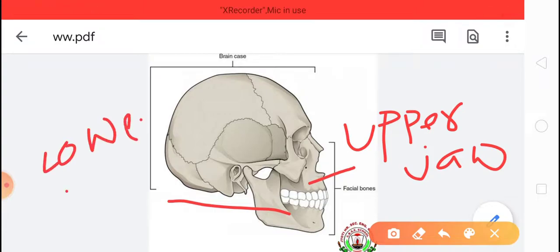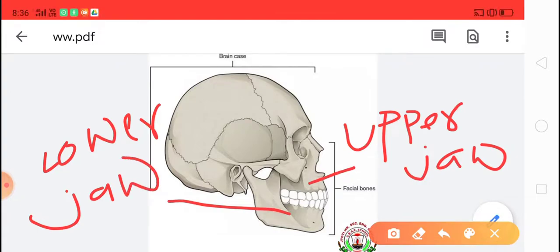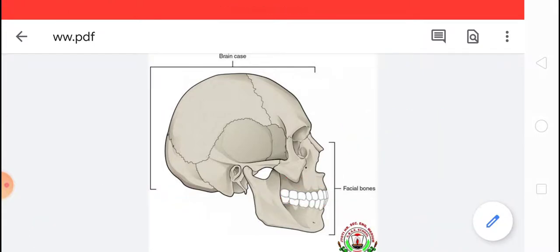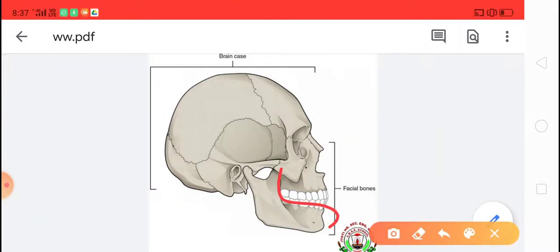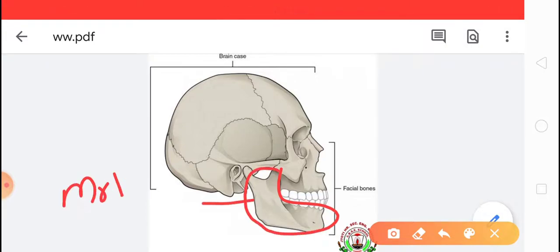And the other bones are facial bones. Our teeth are fixed onto both jaws. The lower jaw is the only movable bone in the skull. You have to notice that, only the lower jaw. See children, the lower jaw is the only bone in our skull which is movable.